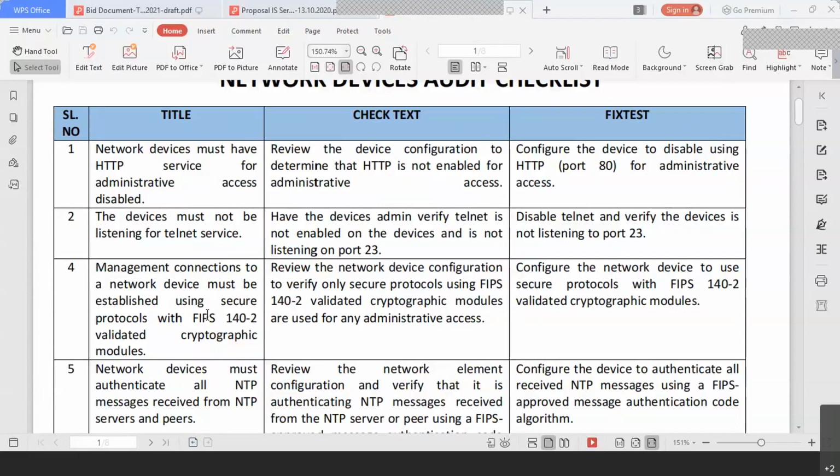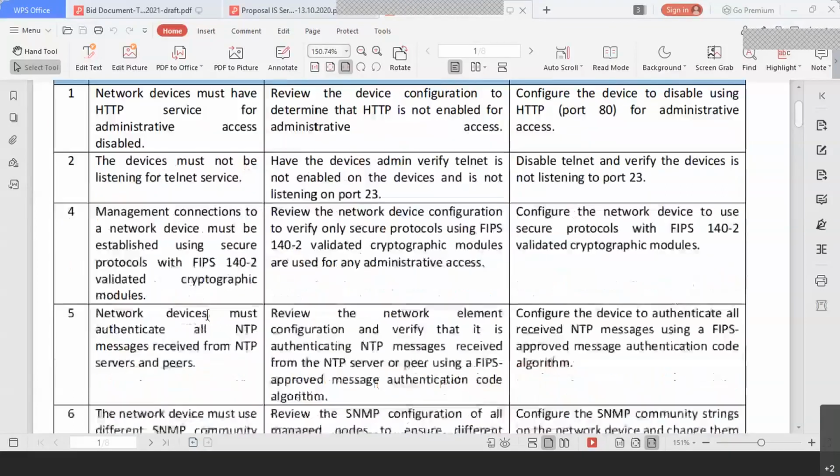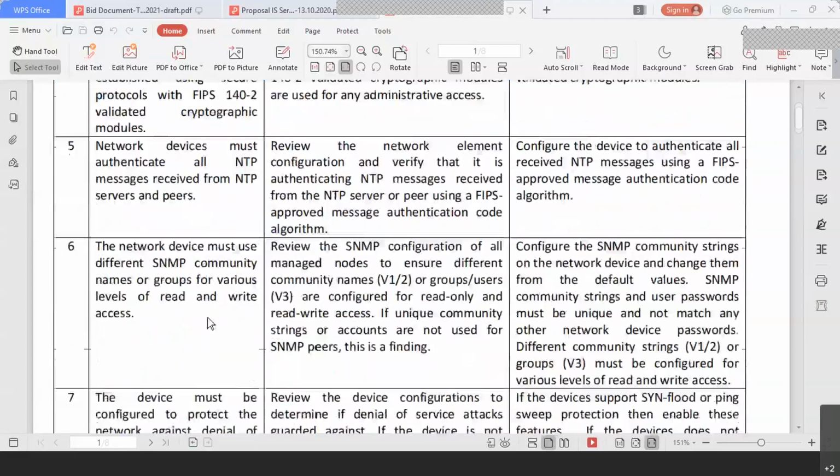Okay. So network devices must authenticate all NTP messages received from NTP servers and peers. Basically you have to see whether all the devices are getting proper NTP time or not. Why is this needed? Suppose there is some intrusion.